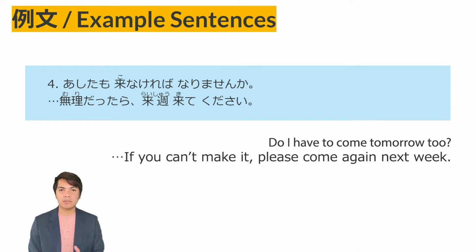Do I have to come tomorrow too? He answered, muri dattara raishuu kite kudasai. Muri is a na adjective, and the plain past tense of a na adjective is datta. Muri datta plus ra, muri dattara, raishuu kite kudasai. Please come again next week.